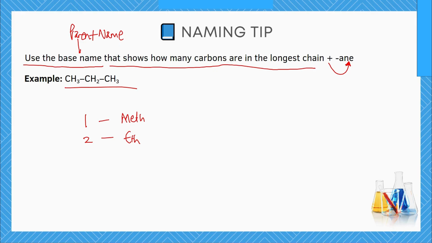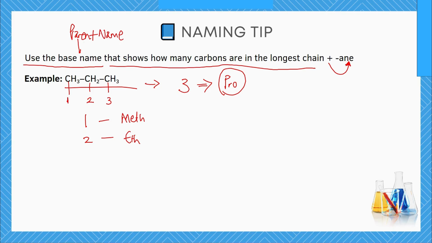So you can see, to count the carbon atoms, we have carbon number 1 over here, carbon number 2 over here, and carbon number 3 over here. So we have the total number of carbon atoms to be 3, and when we do that, we use the prefix or parent name PROP, which stands for prop. All right, so now that we have done that, the next thing to do is to identify if it is an alkane or not.